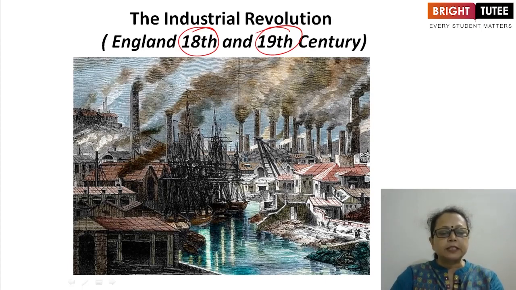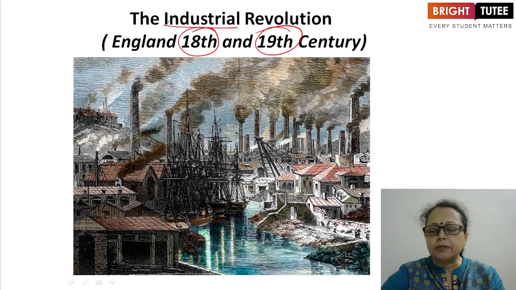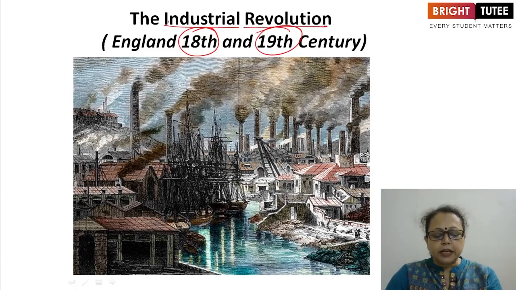So special focus is there in this chapter on Britain, what type of changes or revolution occurred during this industrial revolution. So first of all, we are going to discuss what this term industrial revolution means. What is the meaning of this industrial revolution? It is used to describe those spectacular changes and inventions which revolutionize the whole industrial system of a country.